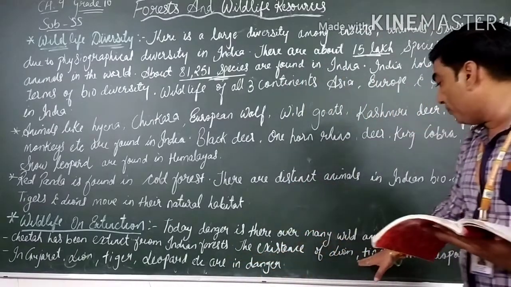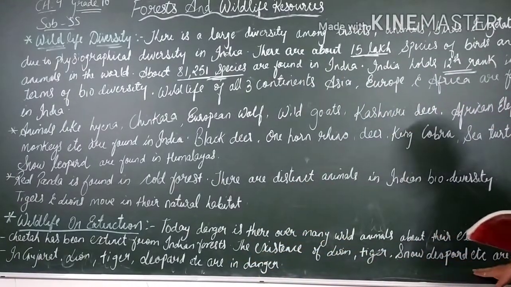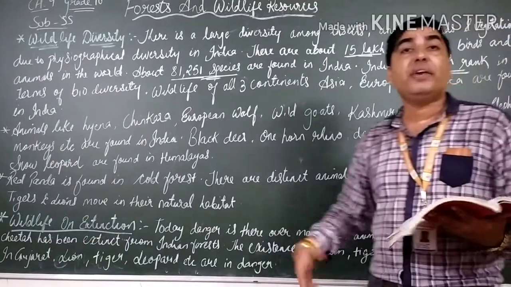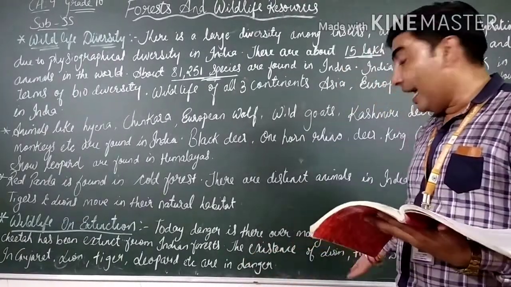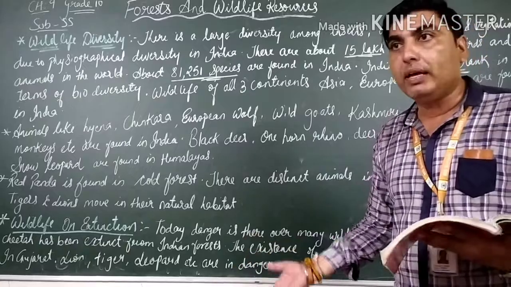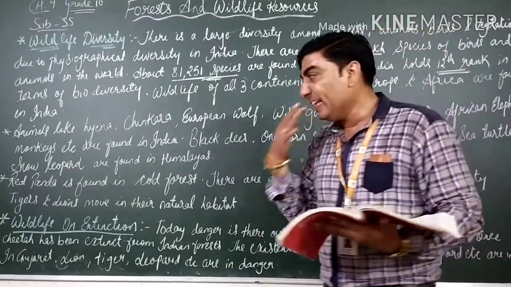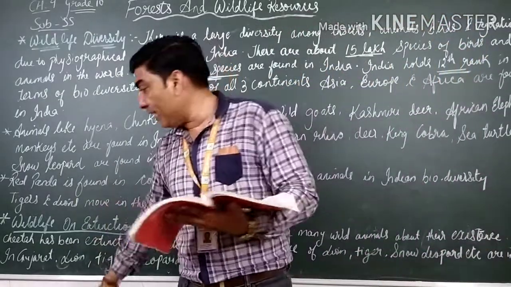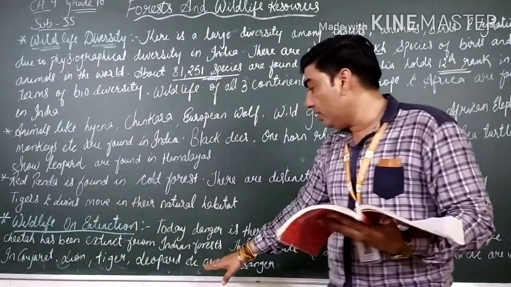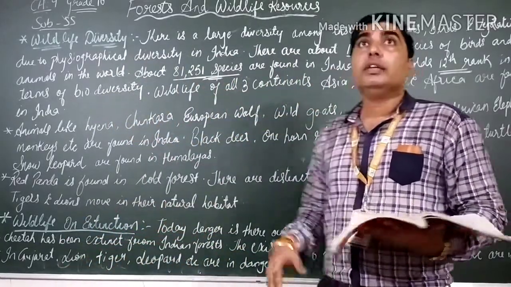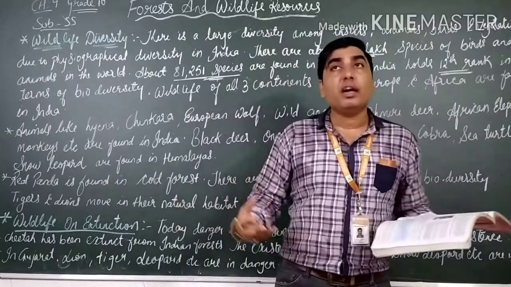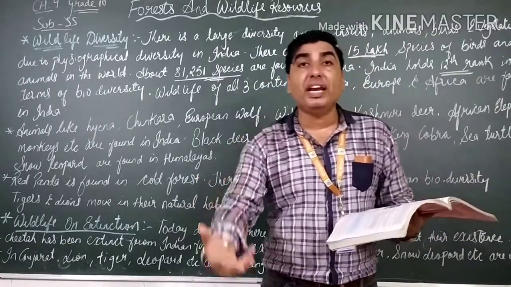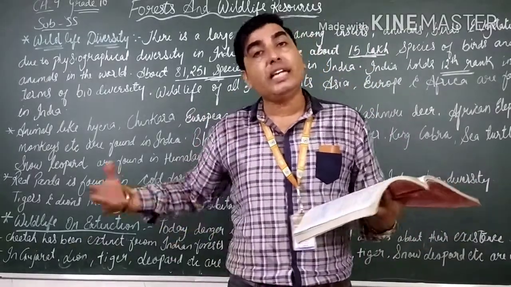Then the existence of lion, tigers, snow leopard, etc. are in danger. Even they have given कि जो लायन है, टाइगर है, स्नो लेपर्ड है, वो भी धीरे धीरे करके कम होते जा रहे हैं. गुजरात का एक बात करें तो इन गुजरात लायन, टाइगर, लेपर्ड एक्सेट्रा आर इन डेंजर. See, that's why the government is coming with more steps in counting of the lion, the tiger, the leopards.